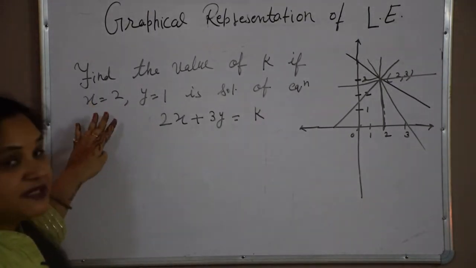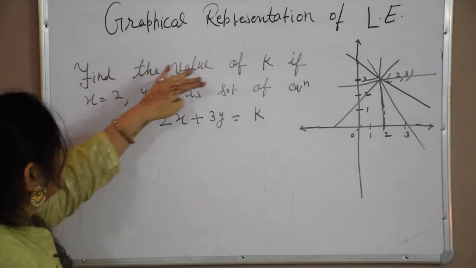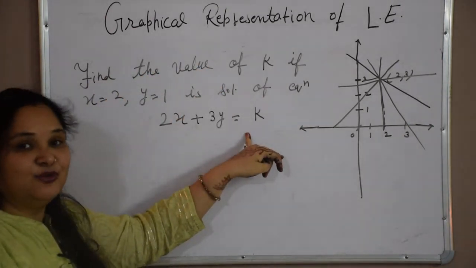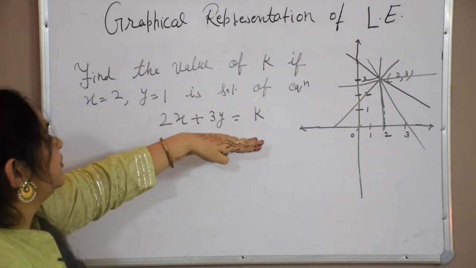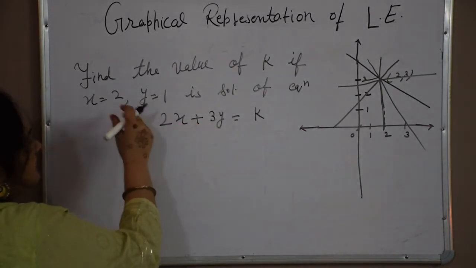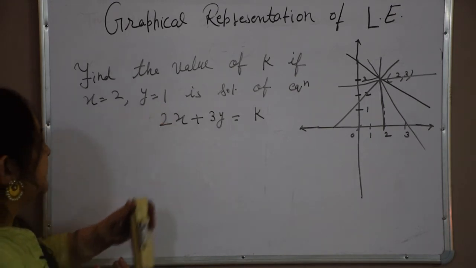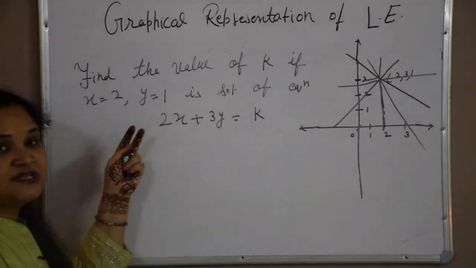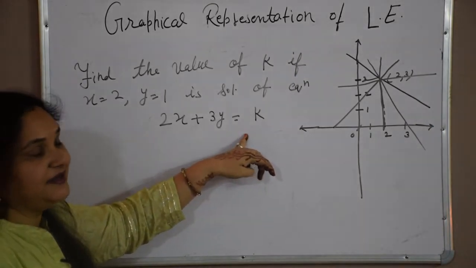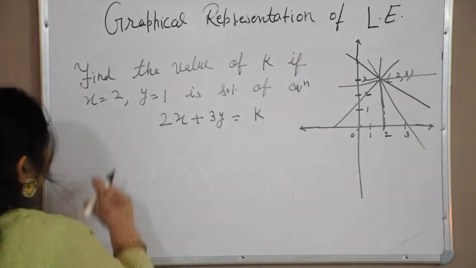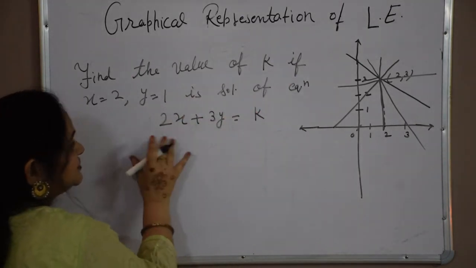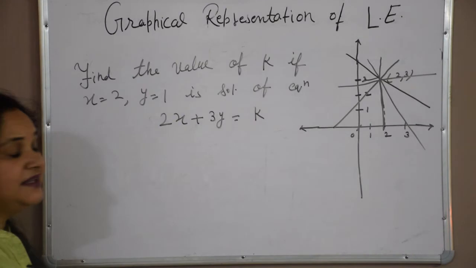Here the solution is already given. Find the value, but in the equation they are giving one unknown quantity, and that unknown quantity we have to find. In the first case we checked the solution, but here the solution is given, and in the equation they are giving an unknown quantity, so we can easily find. Because x is equal to 2, y is equal to 1 is the solution, it will definitely satisfy the given equation.